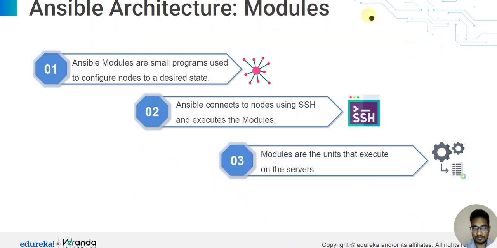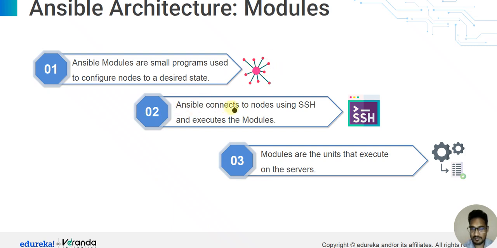Ansible architecture modules. Ansible modules are small programs used to configure a node toward its desired state. Ansible connects to nodes using SSH and executes the modules. Modules are the units that execute on the server. First, Ansible modules are small programs used to configure a node to the desired state.